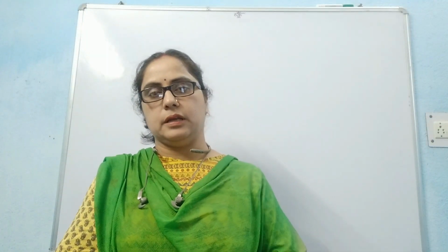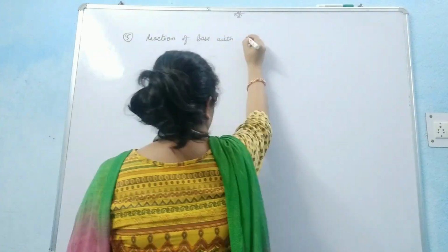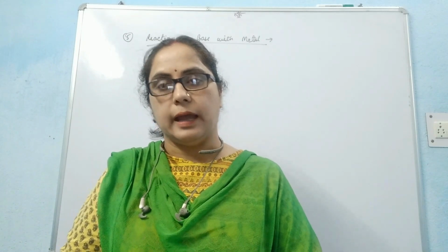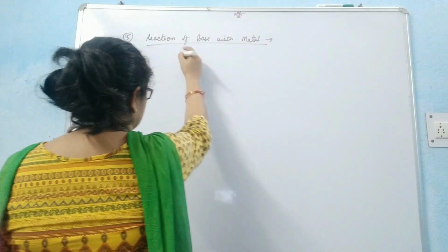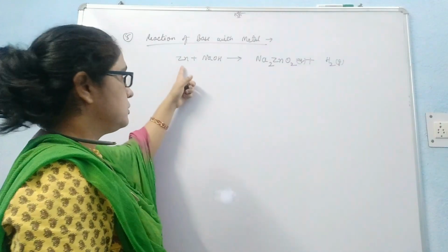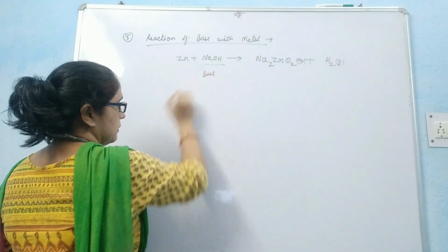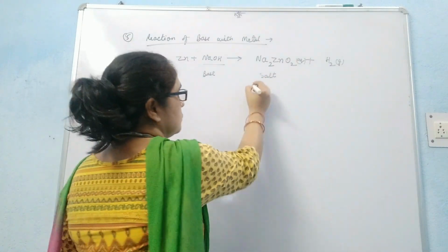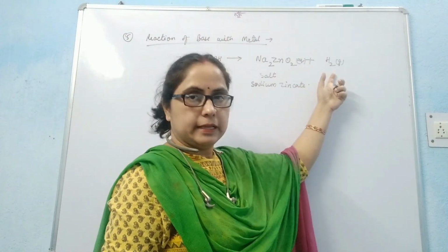Now we will see the chemical characteristics of the bases. Bases react with metal to form the respective metal salt and evolve hydrogen gas. For example, zinc metal, when it reacts with sodium hydroxide base, forms a salt. The name of this salt is sodium zincate, and it evolves hydrogen gas.